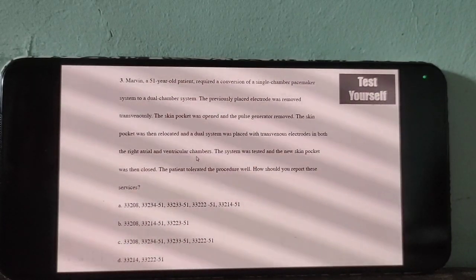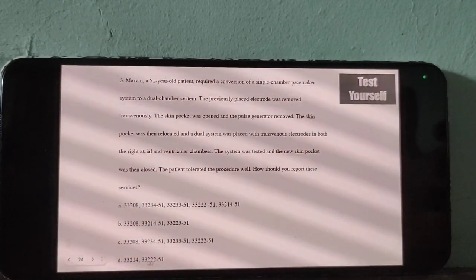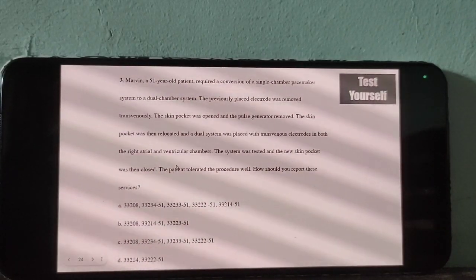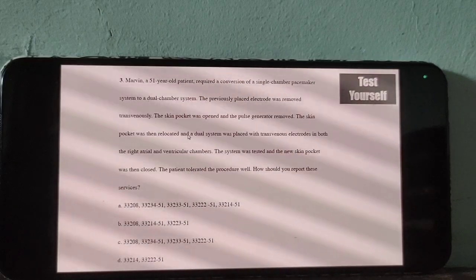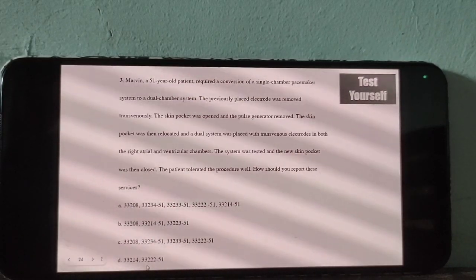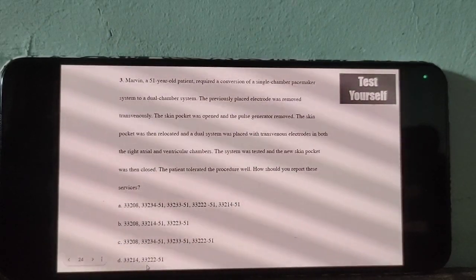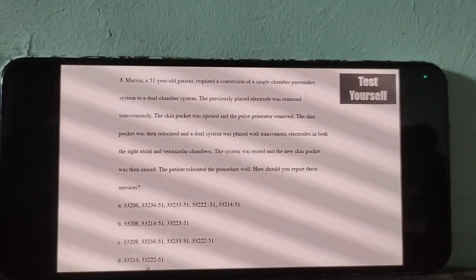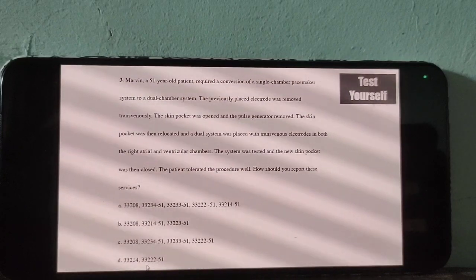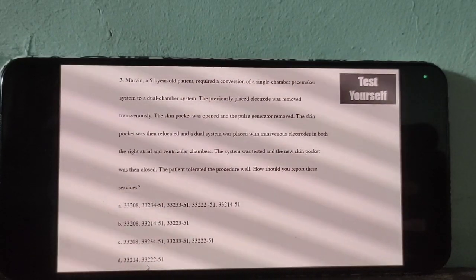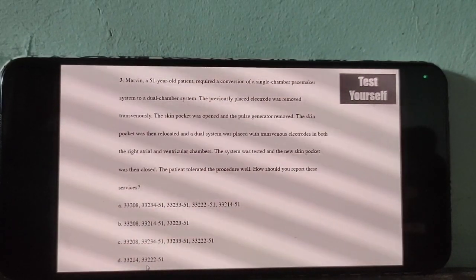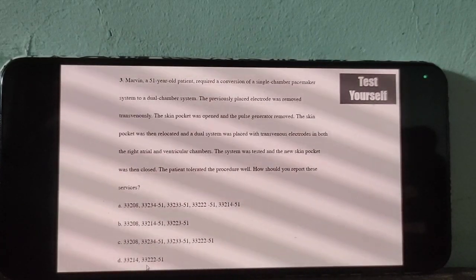Then 33222 for relocation of skin pocket. Clear now? Any doubt, any question? No, ma'am.